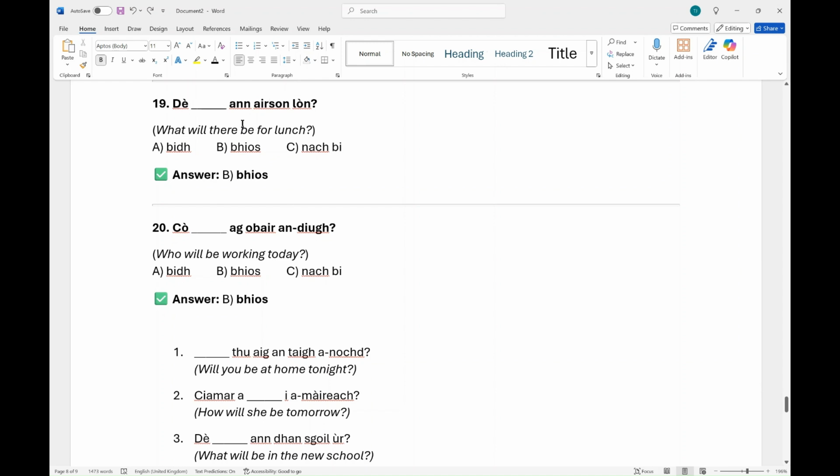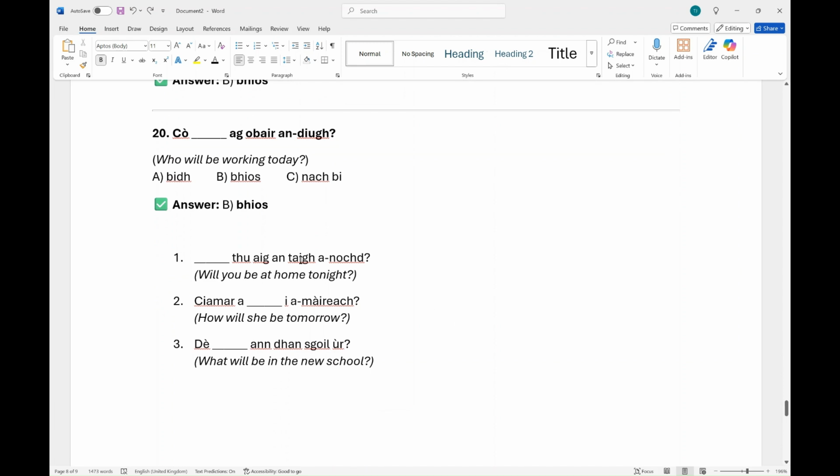Yeah, this is confusing me, this construction. Okay, didn't know that. Cò bhios ag obair an-diugh, who will be working today.